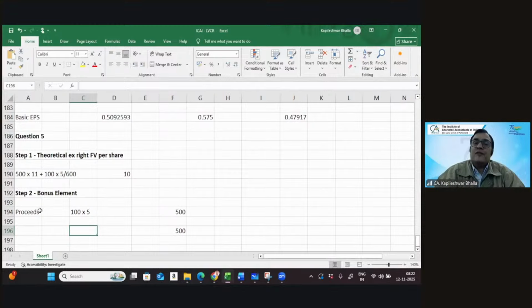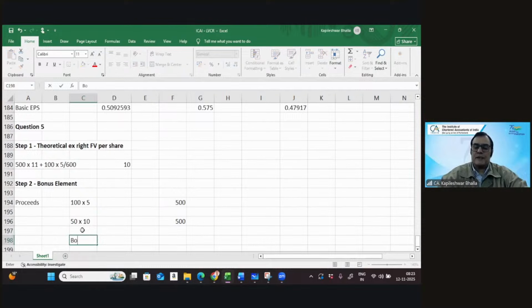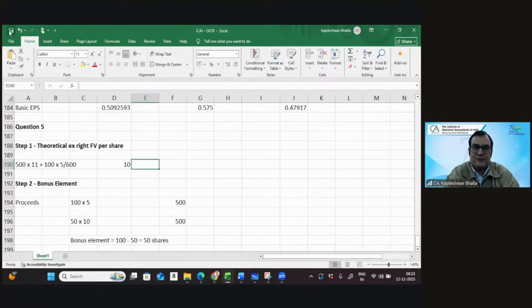I'll divide 500 by what in order to get the number of shares? And that's right, divided by 10. So can I say this is going to be 50 into 10? So let's see what is the bonus element in this case. Can I say the bonus element is going to be 100 shares minus 50 shares? That works out a total of 50 shares. That is the bonus element.